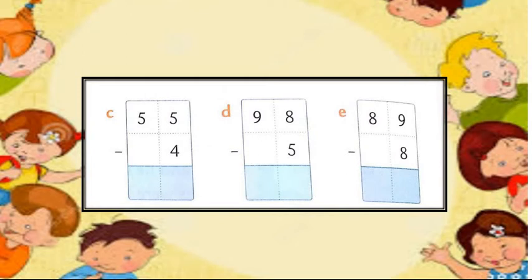First, let's solve the ones place. There is 5 minus 4. 5 minus 4, we get 1. Write down 1. 5 minus 0, we get 5. 55 minus 4, we get 51.